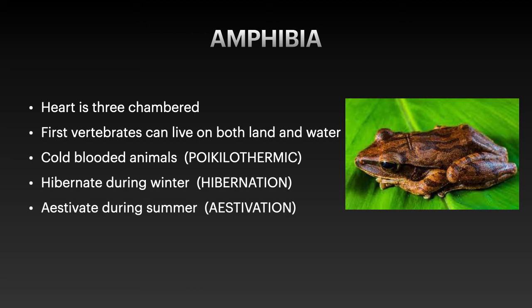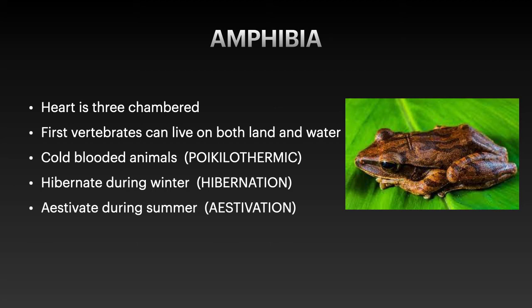Amphibians are better developed than pisces. Here in the amphibia we are going to see a three-chambered heart. They are the first vertebrates that can live both on land and in water, hence we call them amphibians. These are cold-blooded animals, which we treat as poikilothermic animals.